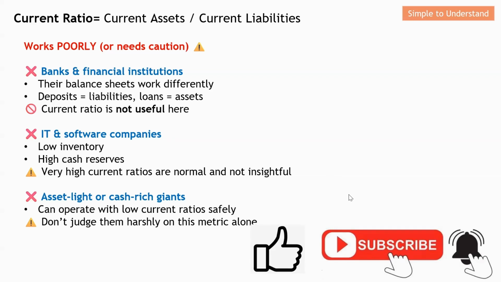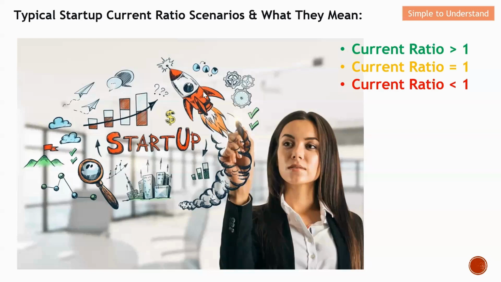Let's continue on the discussion. How can we actually use this current ratio to determine whether this startup is still a good buy or not? Let's understand the typical startup current ratio scenarios and what they actually mean. Basically, just now I mentioned that for the current ratio, there are three possible scenarios.